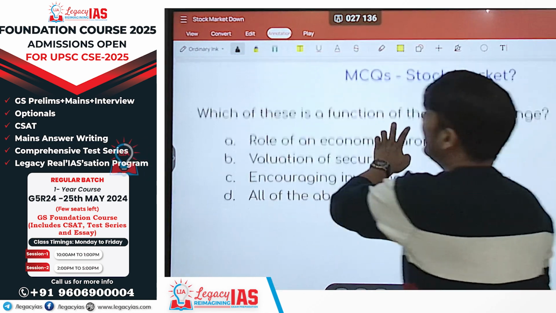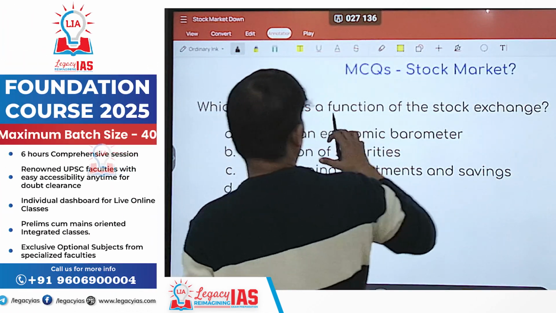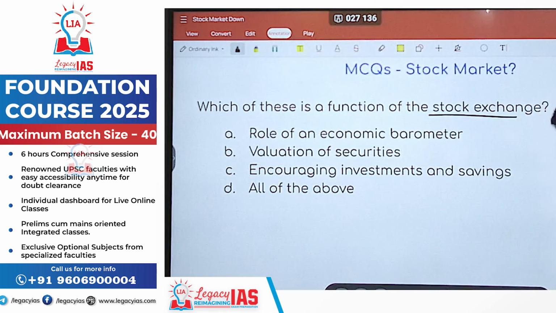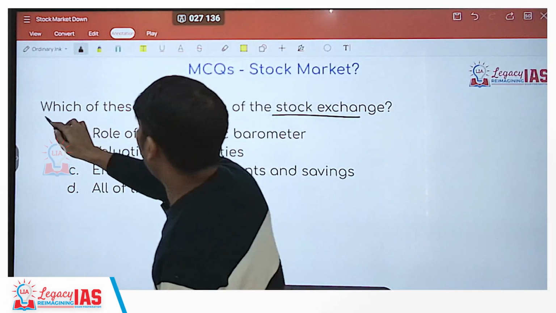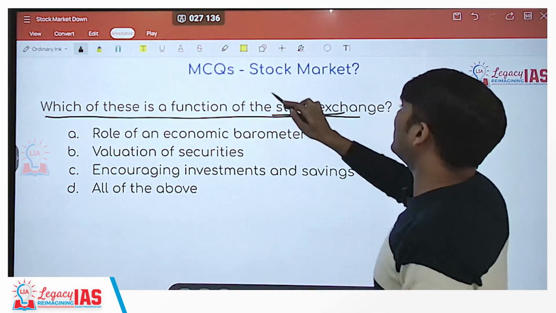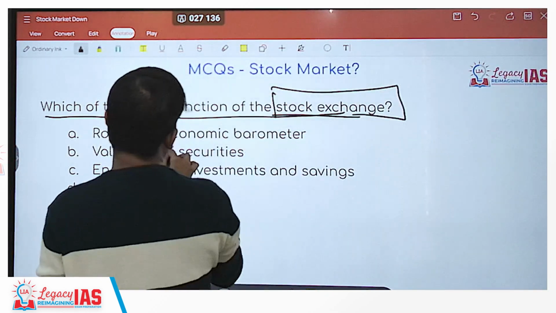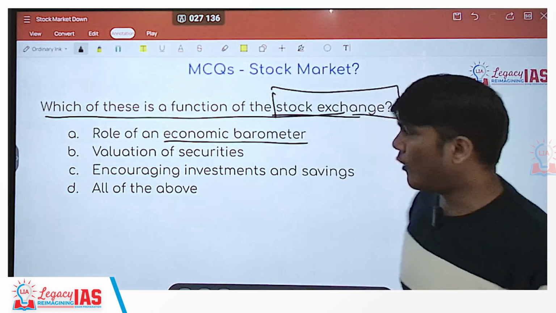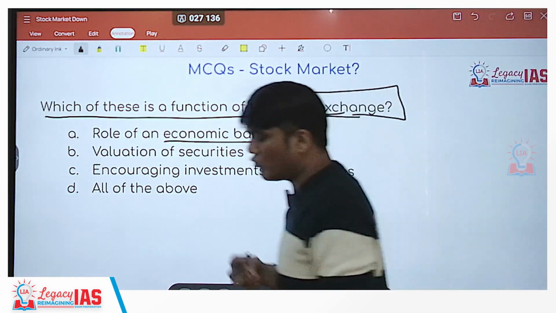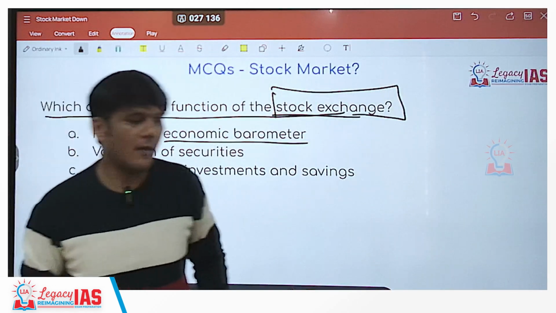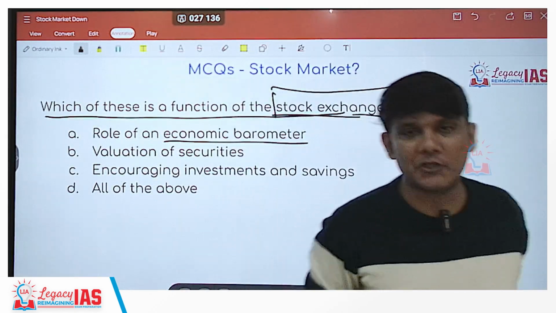Let's start with an MCQ which talks about the stock exchange. The question asks, which of these is a function of the stock exchange? A. Role of an economic barometer. What is a barometer? Barometer is used to measure pressure.